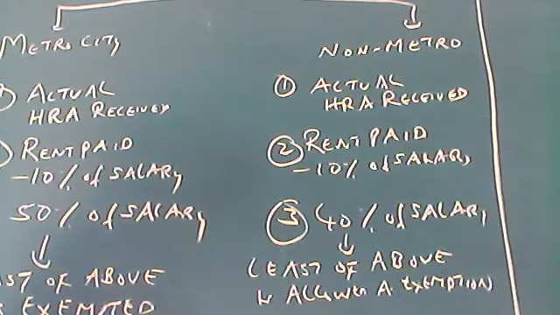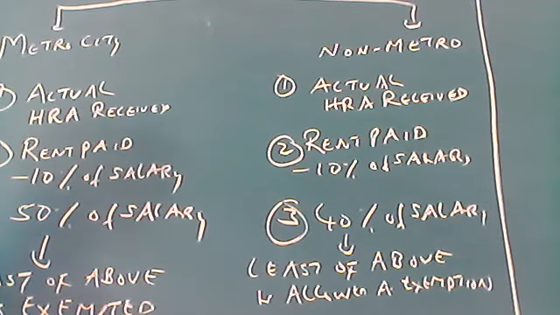Exemption is not given to private employees, employees of statutory corporations, employees of local authorities, GHMC or municipal corporation. Entertainment allowances is given only to central and state government employees.